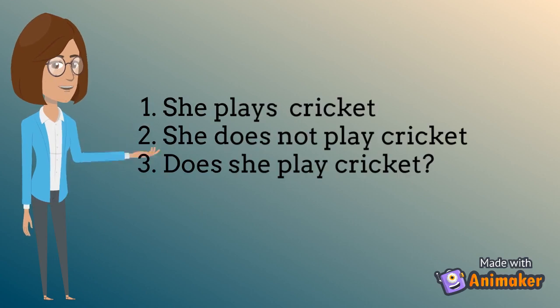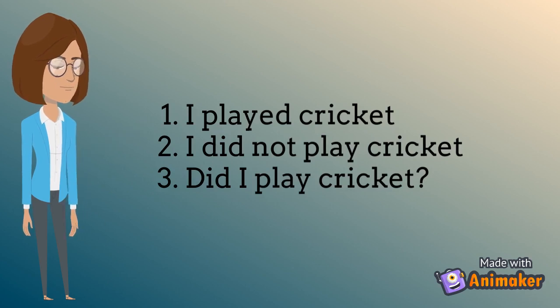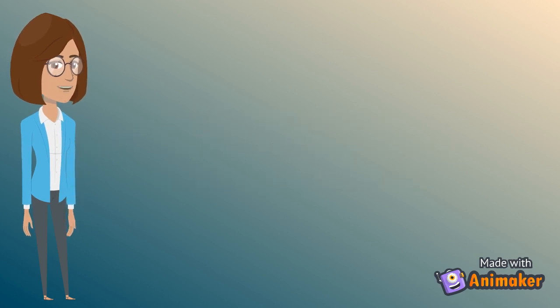Let me take another example. She plays cricket. Negative: she does not play cricket. Question: does she play cricket? The helping verb is does in this sentence. Another example: I played cricket. Negative form: I did not play cricket. Question form: did I play cricket? The helping verb is did in this sentence.